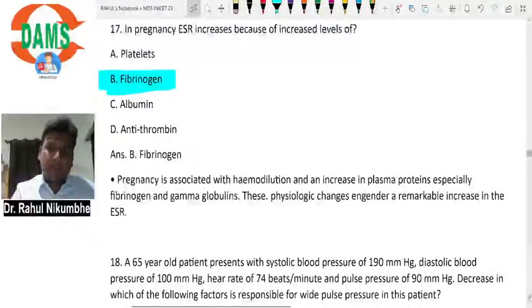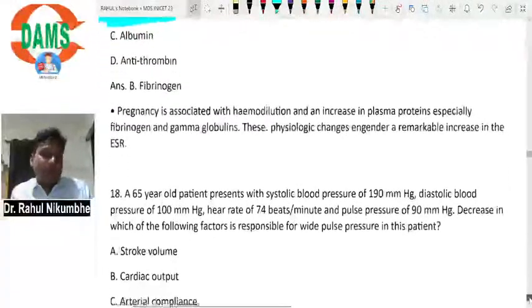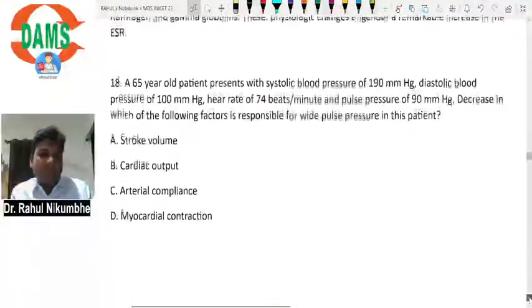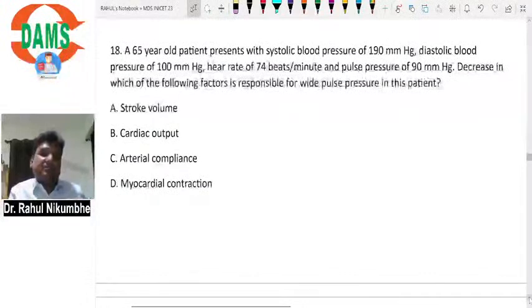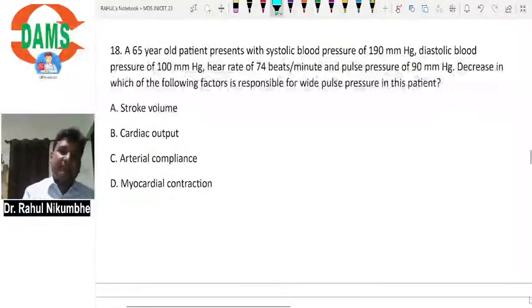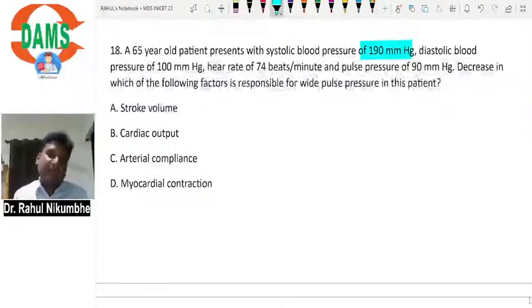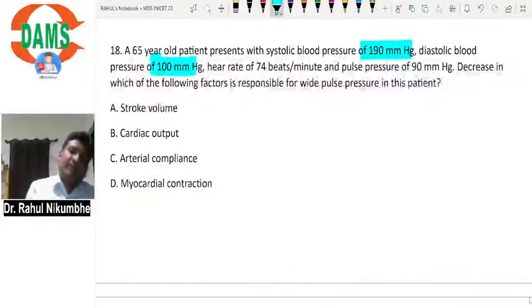Next, a 65-year-old patient presents with systolic BP of 190, diastolic BP of 100, heart rate 74 per minute, pulse pressure is 90. Decrease in which of the following factors is responsible for wide pulse pressure?